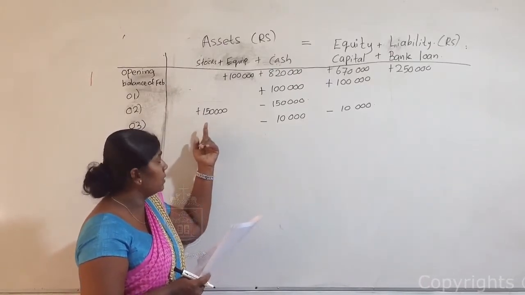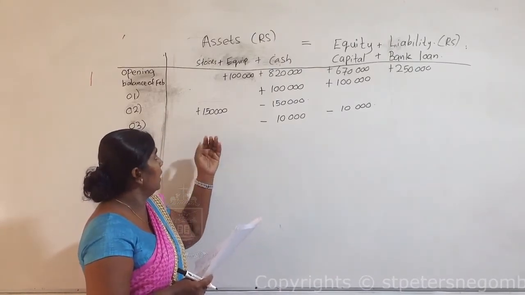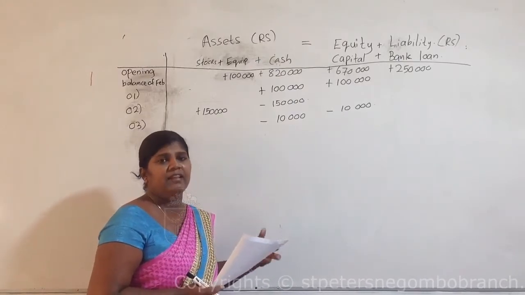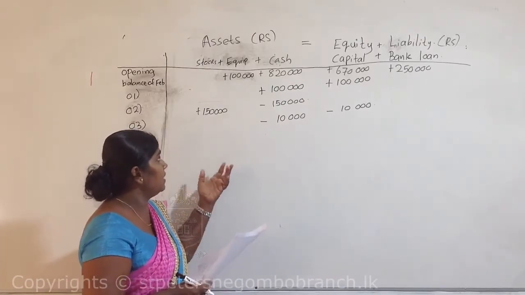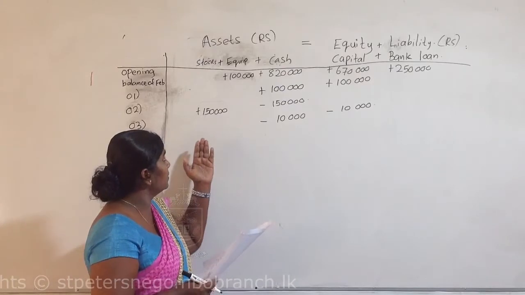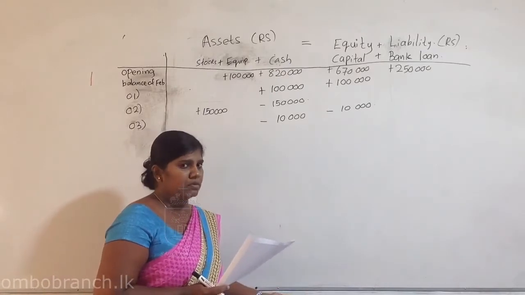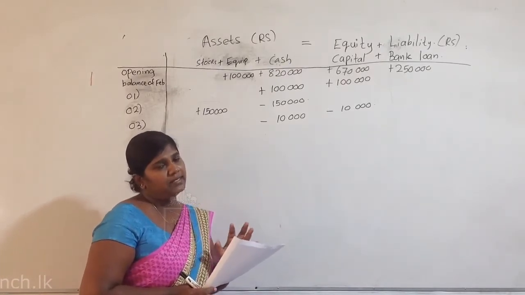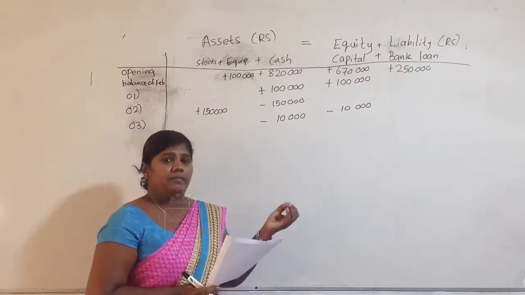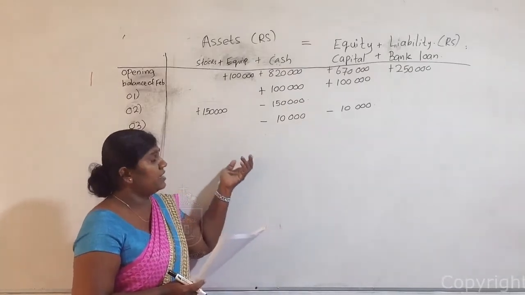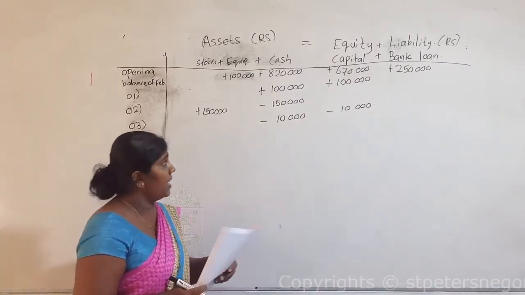So among these stocks, now they are going to sell 100,000 value of stocks, but not at the purchase price. Definitely they should add some amount of profit, so their selling price will be more than that. Now they are going to sell for 150,000, but not on cash basis. They are going to sell these goods on credit basis. If they are selling goods on credit basis, debtors will arise. That means debtors will be represented as an asset.